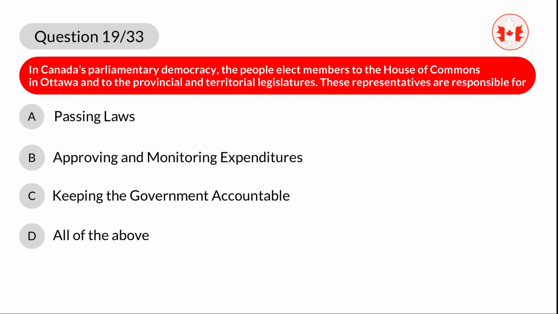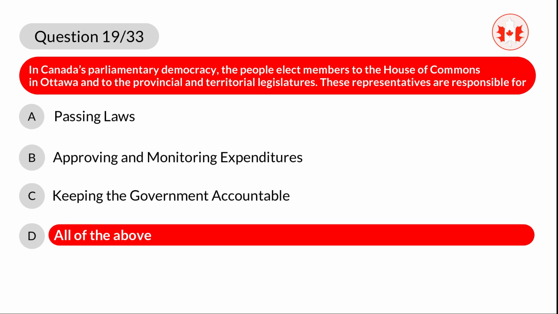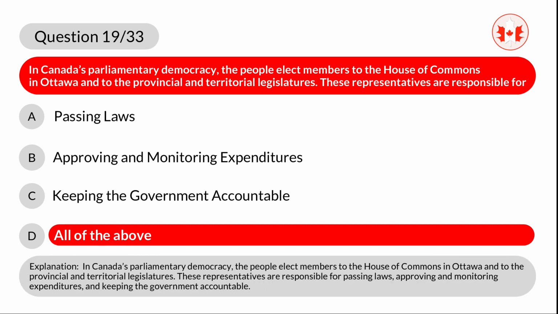D. All of the above. Correct answer is D. All of the above. Explanation. These representatives are responsible for passing laws, approving and monitoring expenditures, and keeping the government accountable.